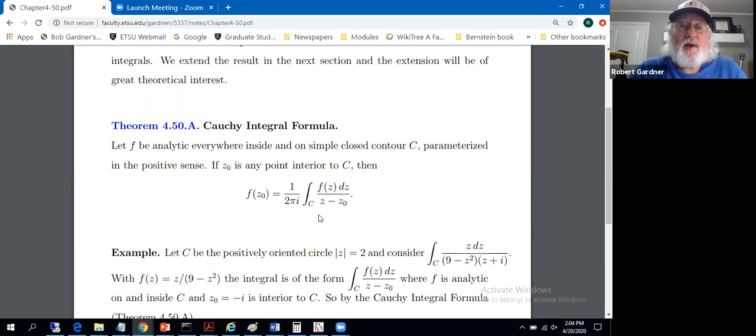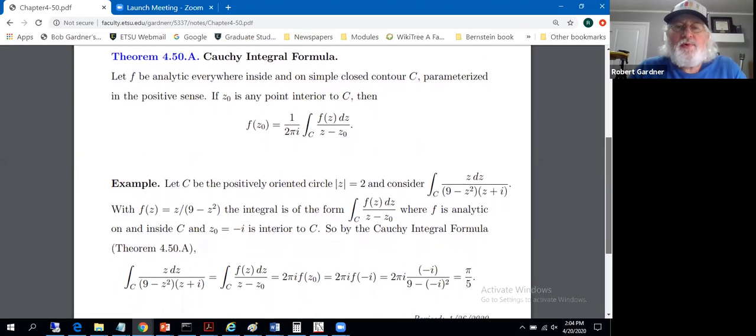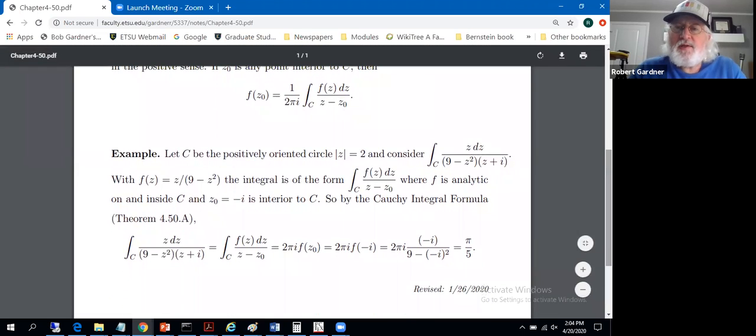So the integrand isn't analytic on and inside contour C. If it was, Cauchy-Goursat would tell us the integral is 0. The integrand isn't analytic, but function f is, as described. So it has some constraints on the setting. Actually, we'll go through the proof. Let's look at an illustration of it.